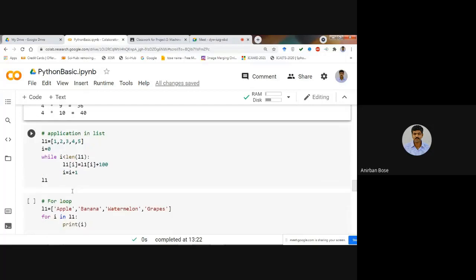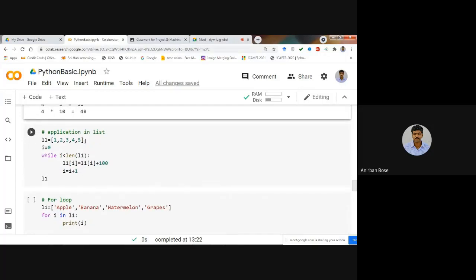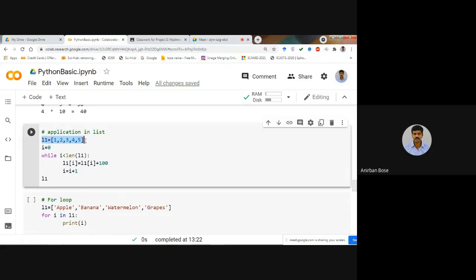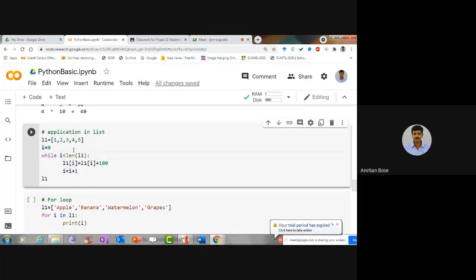Next, one of the applications of a while loop in a list has been given here. You see, one list has been defined. Suppose the list contains 1 to 5, and let us consider i is equal to 0. And now the check is whether i is less than the length of the list.